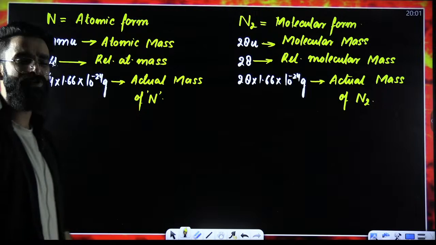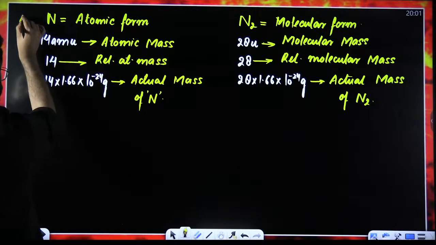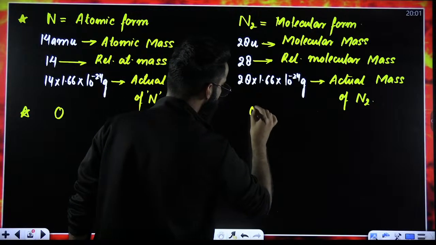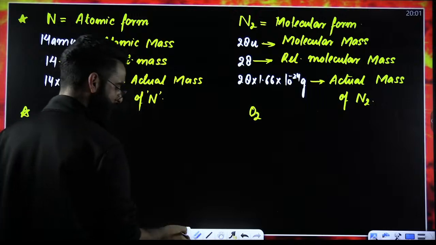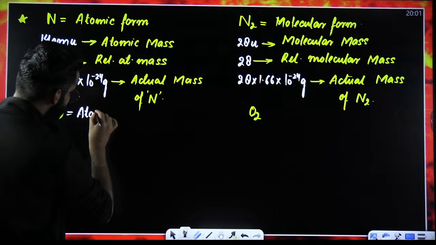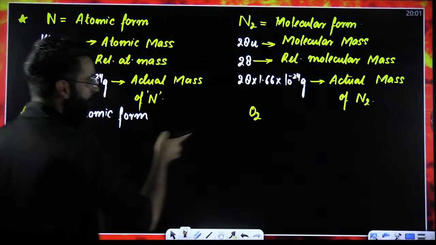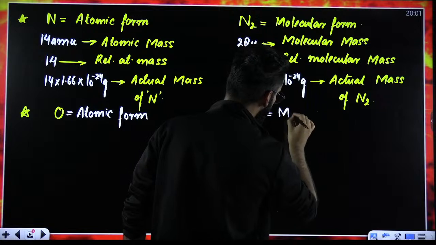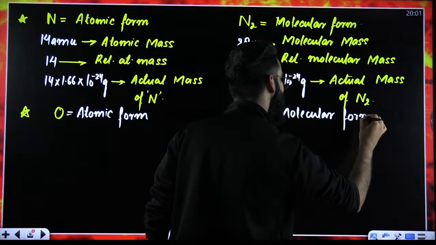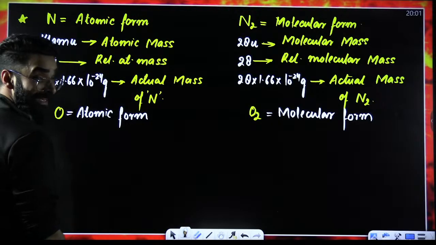My dear students, same thing goes for oxygen. Now you should be in a position to tell me the meaning of all the terms. For example, here I'm writing O and here I'm writing O2. What is the difference between O and O2? Oxygen here I'm taking in atomic form. But at the same time, here oxygen I'm taking in the molecular form. Now people, you are going to let me know the meaning of all the things.